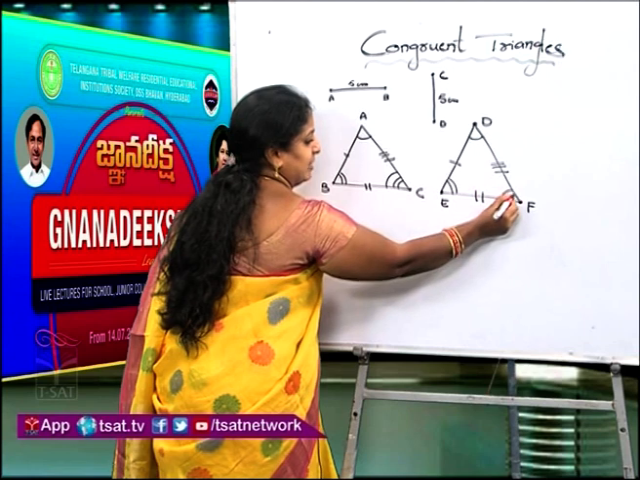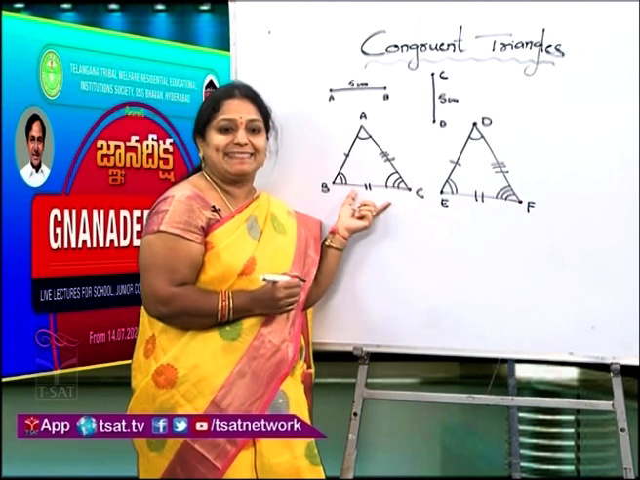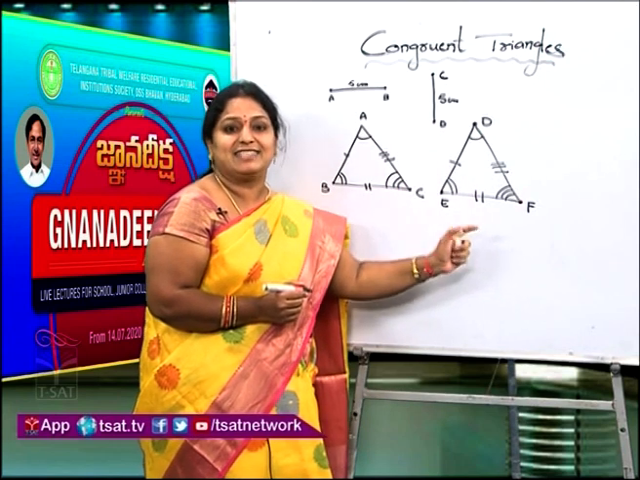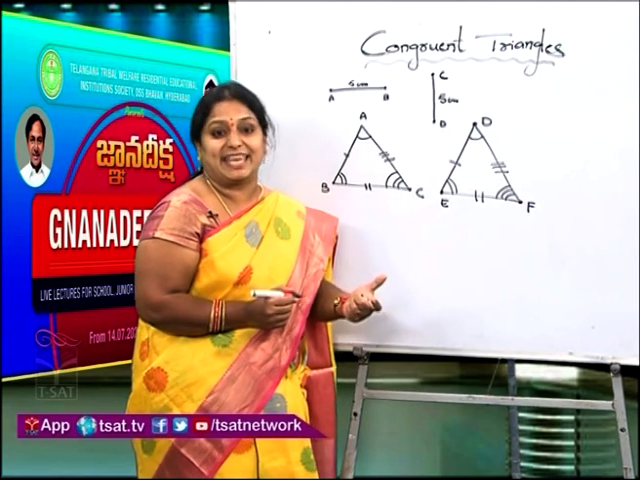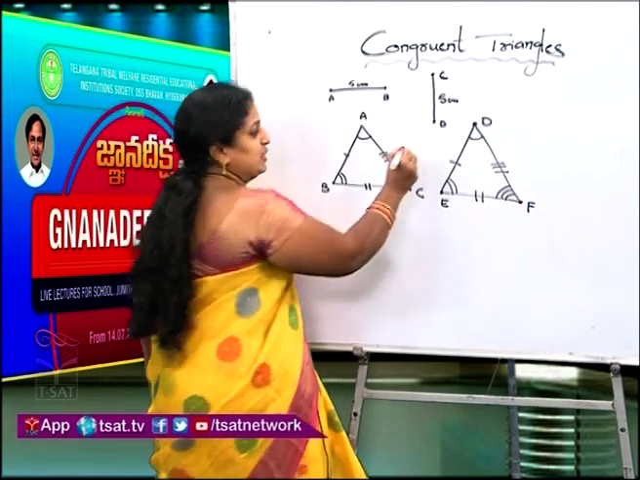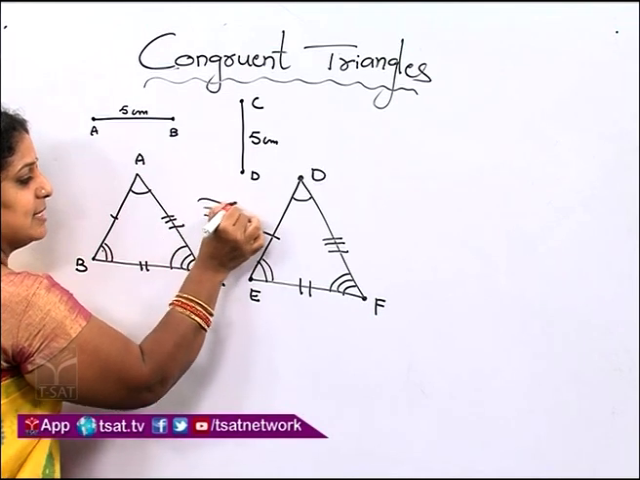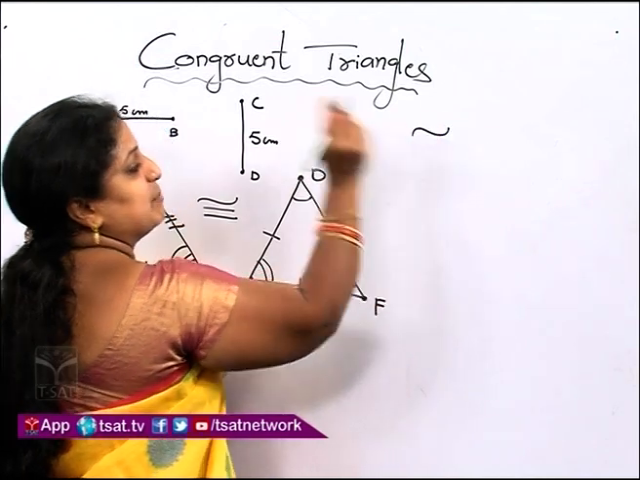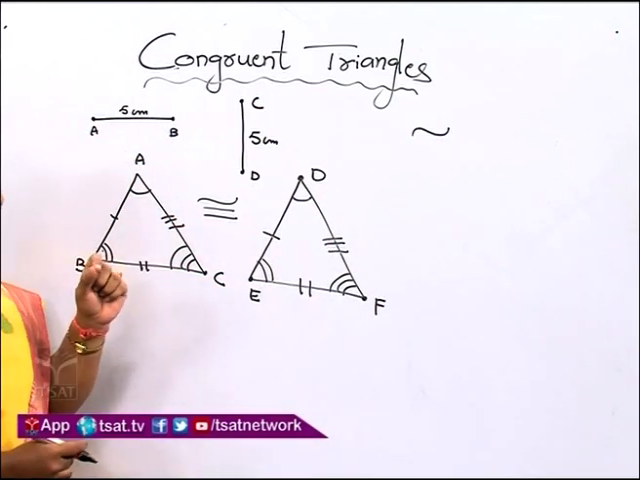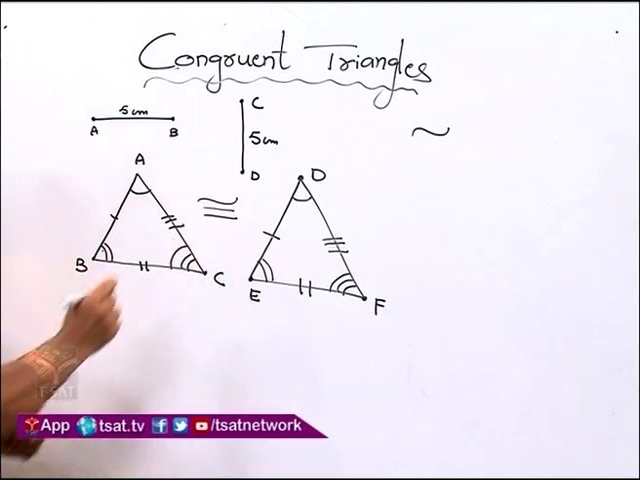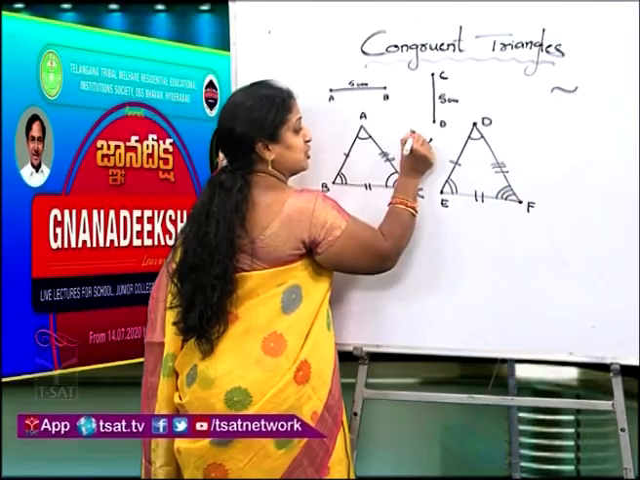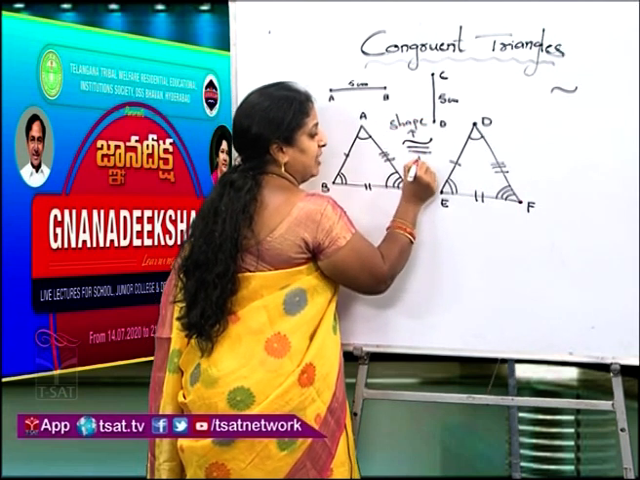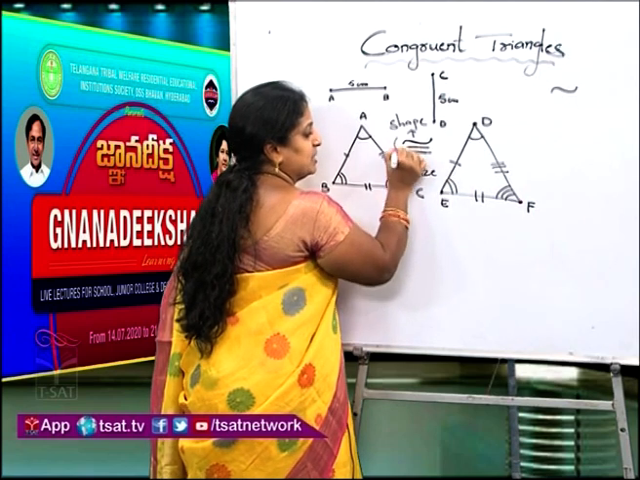Once again I am repeating, children: the 3 sides and 3 angles of the first triangle should be equal to the corresponding 3 sides and 3 angles of the next triangle. Then we say that these two triangles are congruent. This is the symbol for congruency. When we denote similarity, the inverted S is the symbol for similarity. But for congruency, the inverted S stands for shape, and the equal-to symbol below it stands for size. So we use this symbol for congruent.